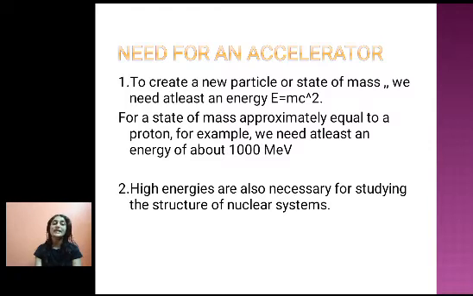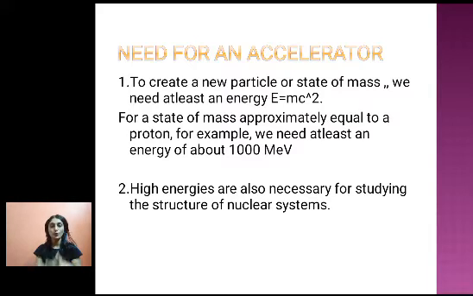First one, to create a new particle or state of mass, we need at least an energy equal to mc square. So the meaning is, suppose I want to create an electron, then the rest mass energy of the electron is equal to mc square. If I calculate that value, it comes around 0.055 MeV. So if I have to create a particle such as an electron, then I must have energy of the order of 0.055 MeV.